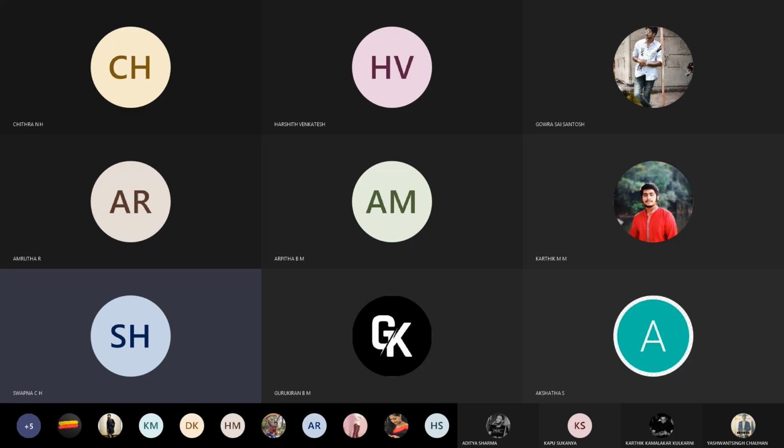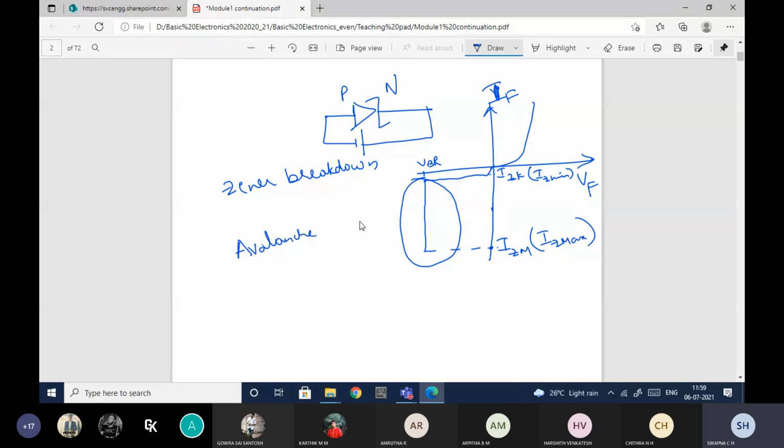Or avalanche breakdown. Okay, Zener breakdown. What will happen as you're increasing the reverse biased voltage across the junction? Then what happens? The electric field at the depletion region will increase, and it is very narrow, and because of which it's getting a high electric field, and this electric field at the junction will have the ability.